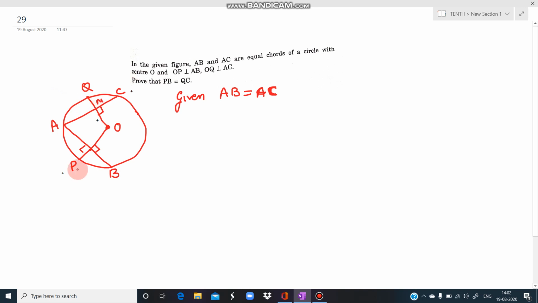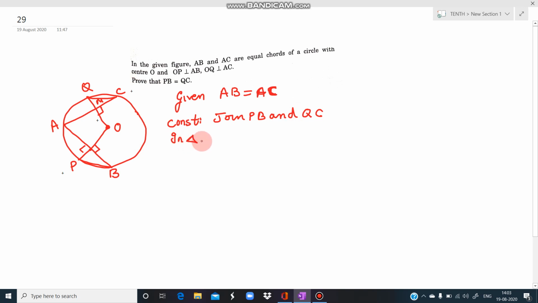We have to show that this PB and QC, they are equal. So we will do the construction here. That is, we join this PB and we join this QC. अब इसको equal कैसे prove करेंगे?